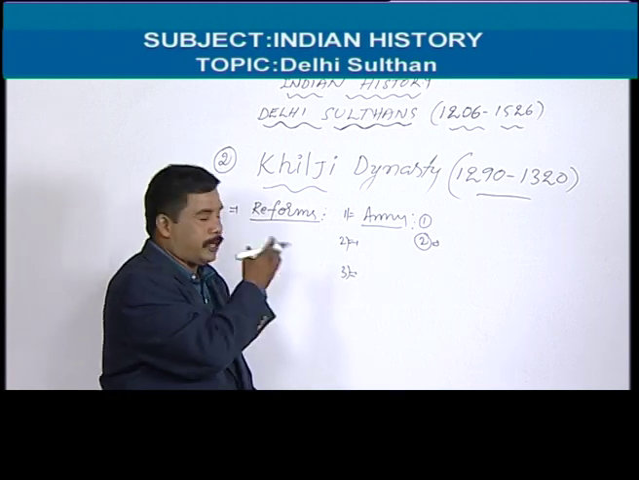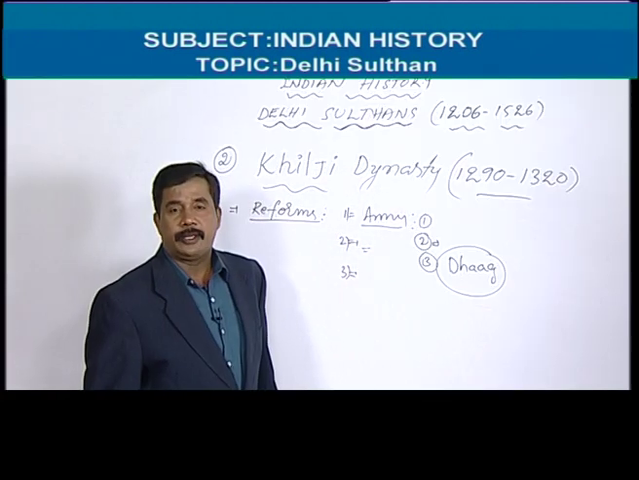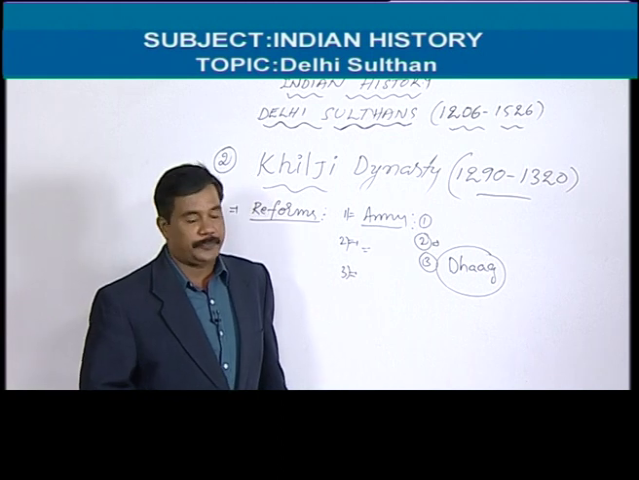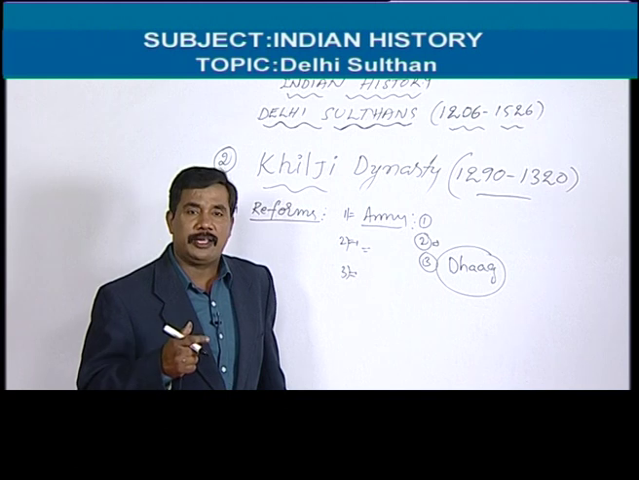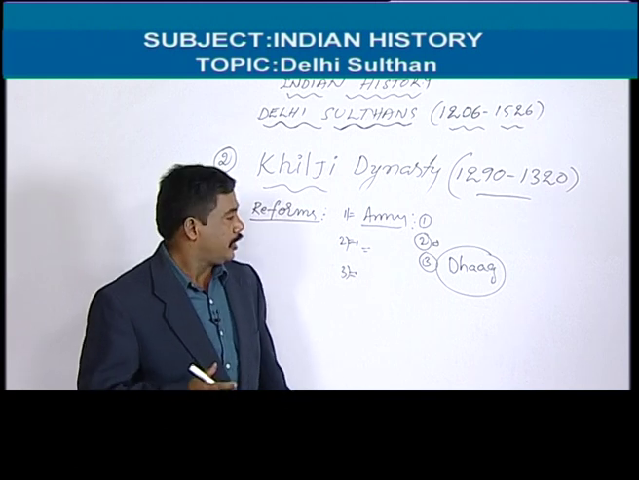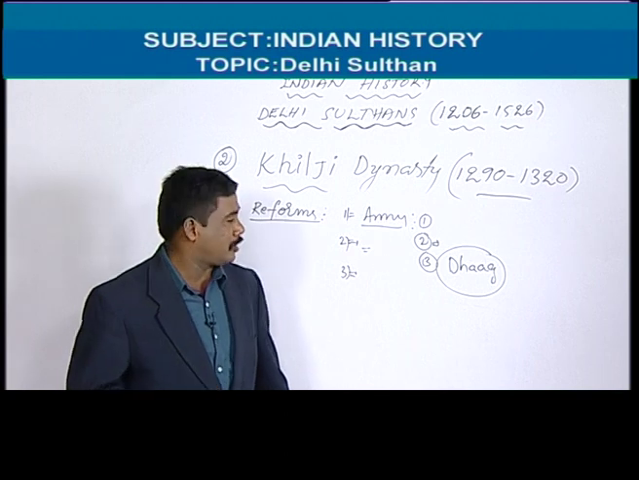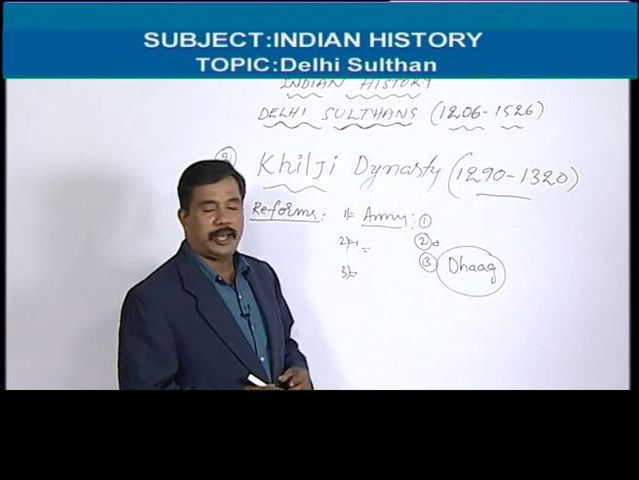It was introduced by Alauddin Khilji. And third, the dagh system, we can say dagh system. This is also introduced by Alauddin Khilji. Dagh system means stamping on the horses. So to avoid fraud in the army system, he introduced dagh. This is stamping on the backside of the horses. So these are mainly the army reforms of Alauddin Khilji.